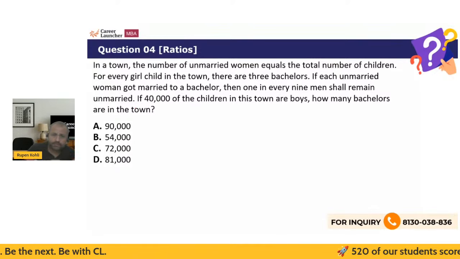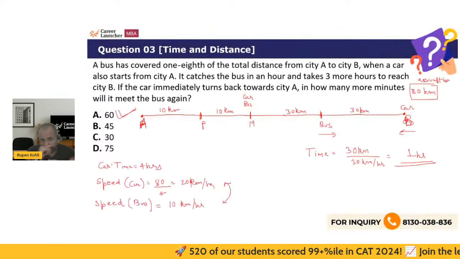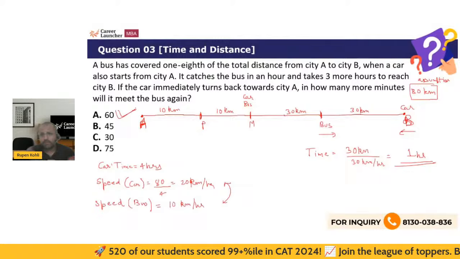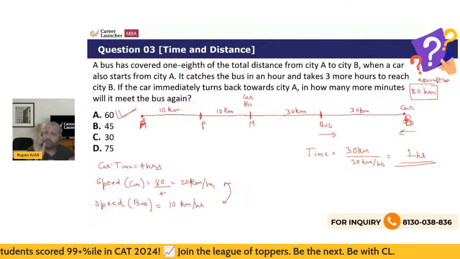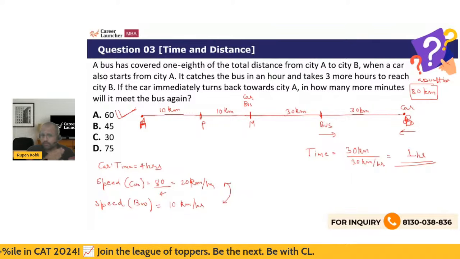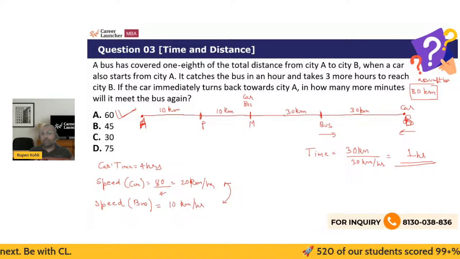Shubham, let me repeat this very quickly. There were multiple stages in this problem. First, at point P, the bus was there. Then in 1 hour, the car caught up with the bus. Since it takes 3 hours more, we understand it is taking a total of 4 hours for the journey.